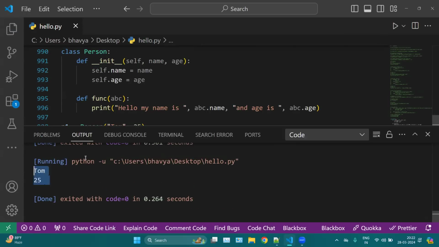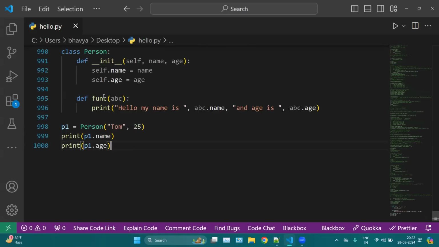Now you can see Tom 25. Similarly you can call your function here, P1 dot function. Sorry, we have to provide self here.